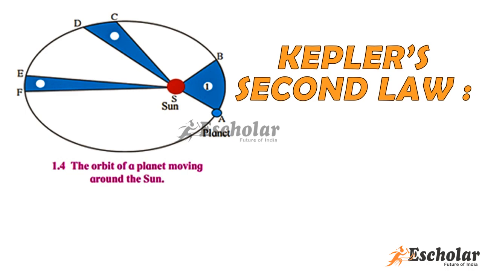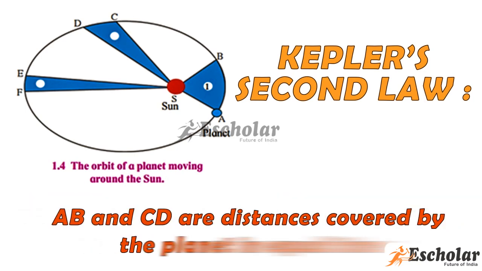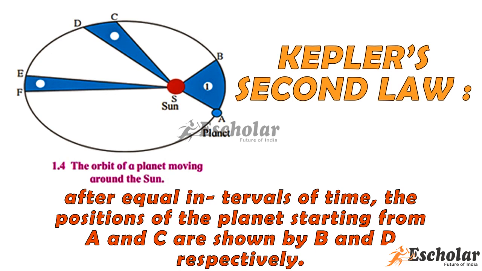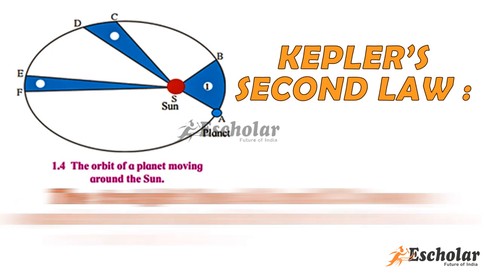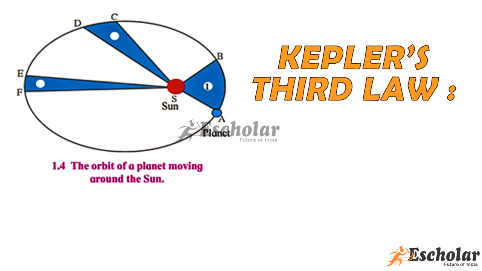Kepler's second law. The line joining the planet and the Sun sweeps equal areas in equal intervals of time. AB and CD are distances covered by the planet in equal time, that is, after equal intervals of time, the position of planets starting from A and C are shown by B and D respectively. The straight lines AS and CS sweep equal area in equal interval of time, that is, areas ASB and CSD are equal.